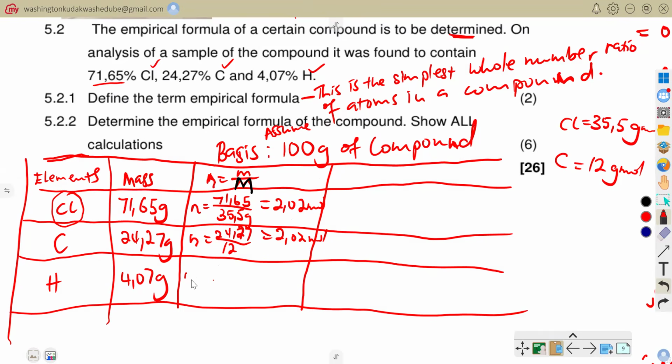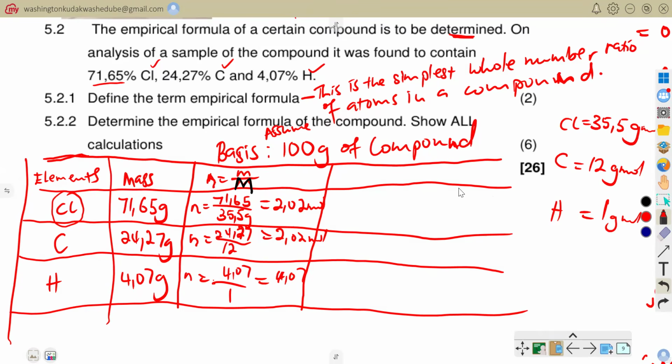And then the number of moles of hydrogen would be 4.07 divided by the atomic mass for hydrogen. We know that it's 1, that would be 1 gram per each mole of hydrogen. So I would be having 1 here, so that the total here would actually come to be 4.07.